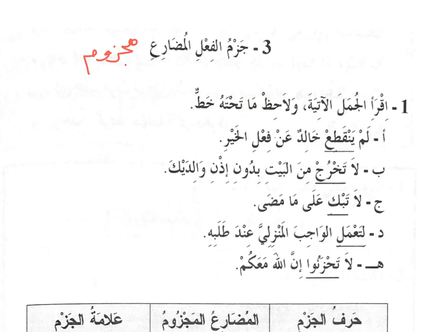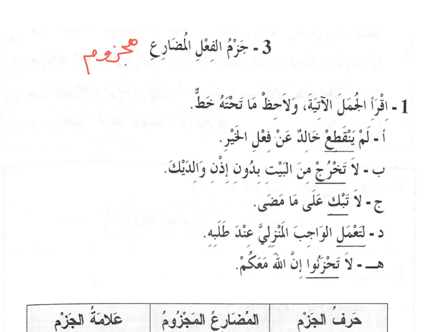Here we have the word li, lam with a kasrah, followed by fi'l mudari' ta'mal, which means you have to do. So li here means you have to, it is an instruction. So you have to do your homework when it is requested. Here we have another word which will make a fi'l mudari' in the state of majzoom, which is li.